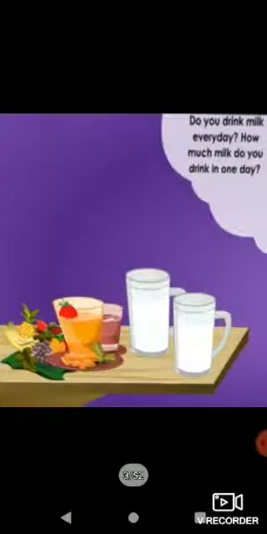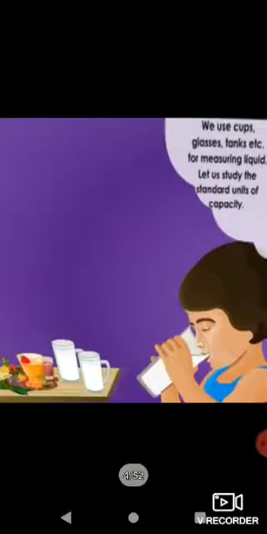There is one more question to you all. Tell me, what did you have taken today in your breakfast? Do you drink milk every day? How much milk do you drink in one day? So ask this question to yourself. We use cups, glasses, tanks to measure liquid.